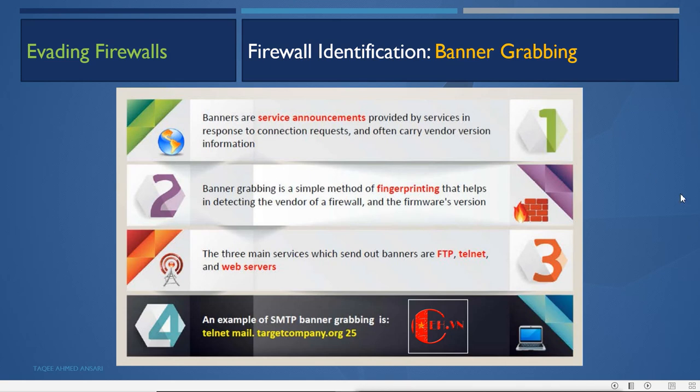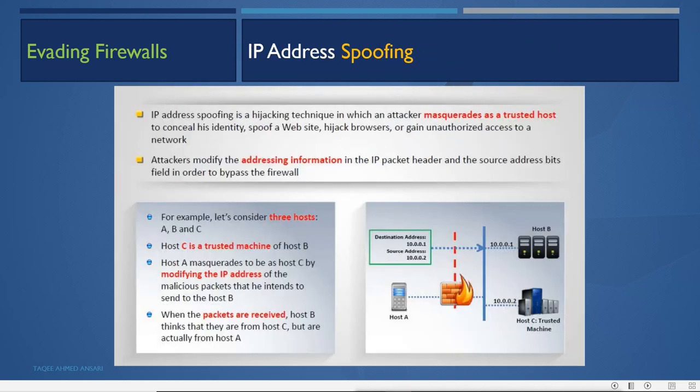Now after identifying the firewall, the attacker will try to evade it. For evading the firewall, what can the attacker do? The first option is IP address spoofing. IP address spoofing is a hijacking technique in which an attacker masquerades as a trusted host to conceal his identity, spoof a website, hijack a browser, or gain unauthorized access to a network. The attacker modifies the addressing information in the IP packet header and the source address bit fields in order to bypass the firewall.